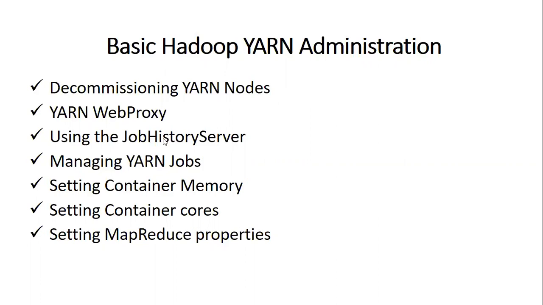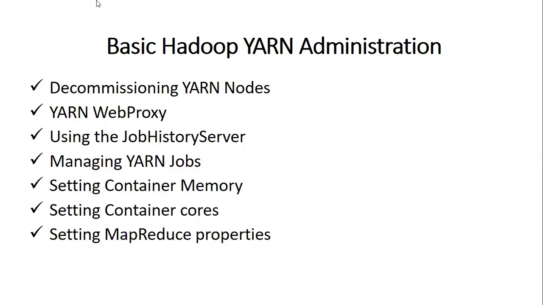Then what about the YARN web proxy? The web application proxy is a separate proxy server in YARN that addresses security issues with the cluster web interface on the application master. By default, the proxy runs as part of the resource manager itself, but it can be configured to run in standalone mode by setting a configuration property.